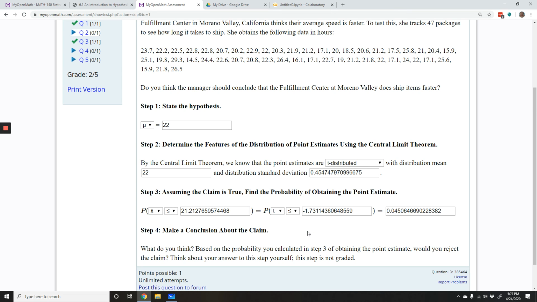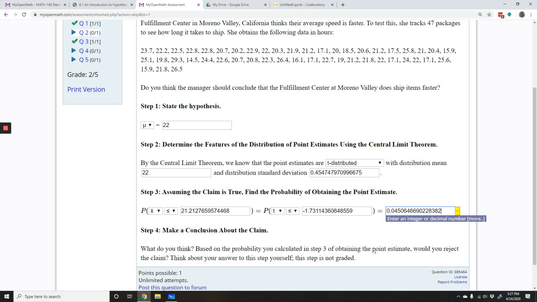So the question then is, is this so unlikely an event that instead of thinking we just got lucky, we actually think that our hypothesis that the population mean is 22 hours is false? Or is this not so unlikely that we're not comfortable saying that? In this case, 4.5% is a pretty rare event.